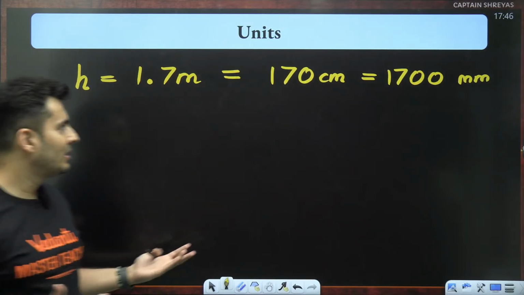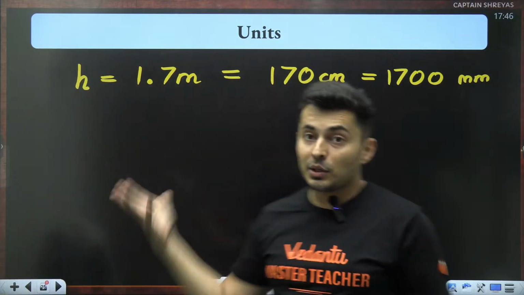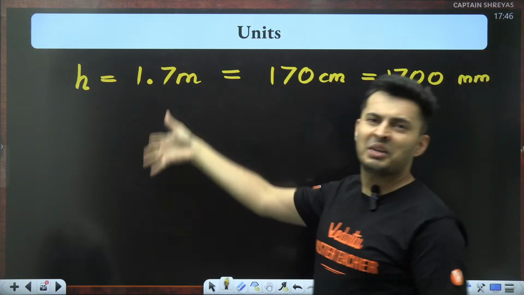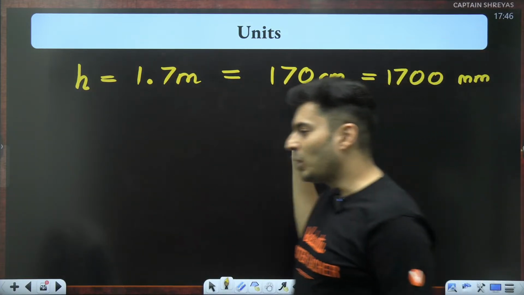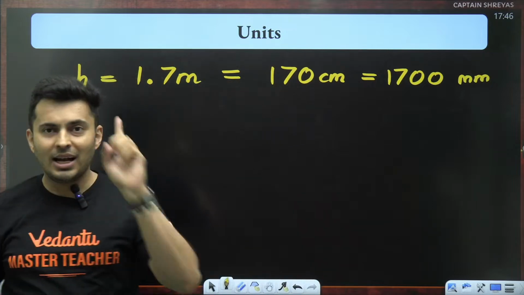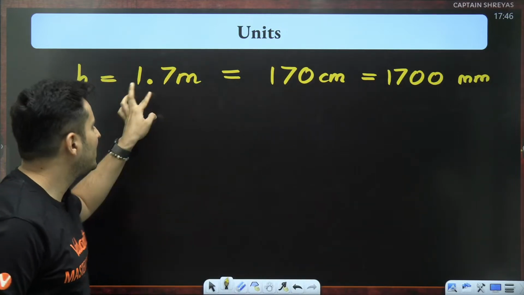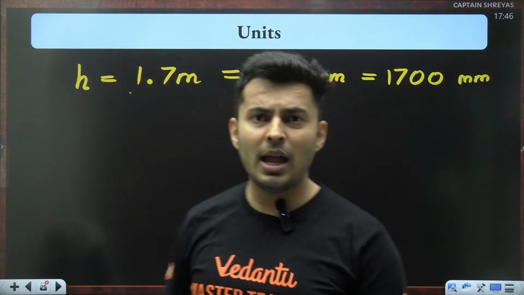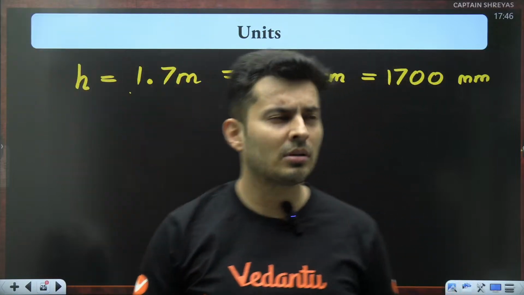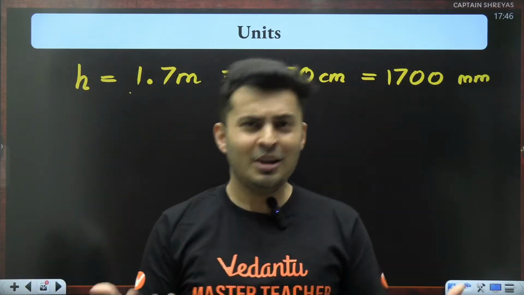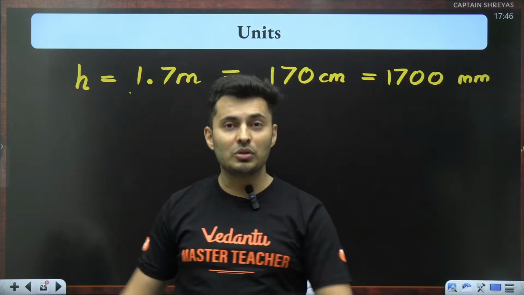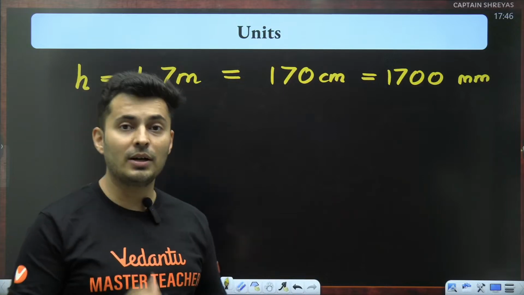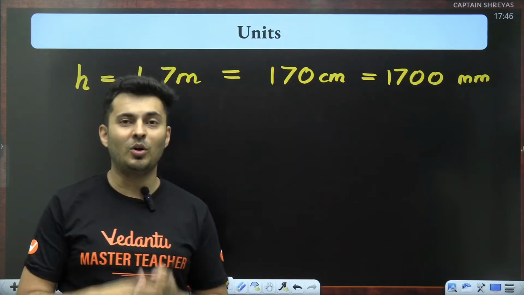Come on, my dear lads. Are they all equal? Or do you think, sir, 1700 millimeters, very big, 1.7, very small? No, in fact, all of them are equal. So understand the unit also plays a role. Just looking at 1.7, oh, my force applied is 7. I have applied 500 force. Like 500 force, 500 what? 500 Newton. Oh, it's huge. Understand that. So the unit also plays an important role in understanding how big or small it is.